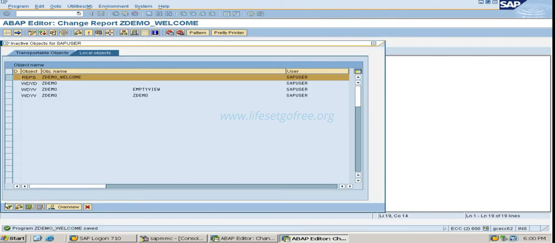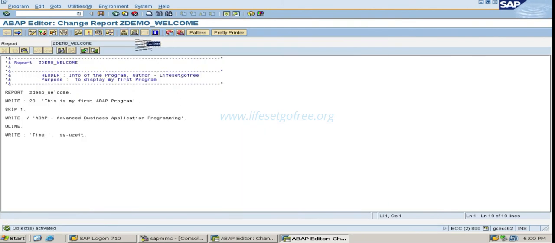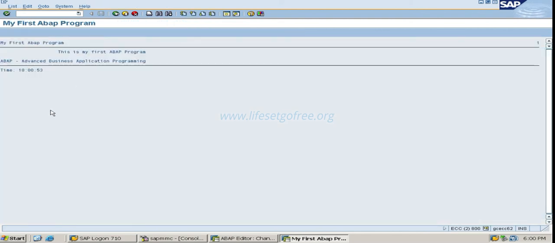Let's activate this as usual. So now the program is activated. It is activated, which means there are no syntax errors. So just execute. See, now you can see this is the title, this is my first statement, this is the second statement. Now you can see the space in between. There is one line space. Earlier, see, I am showing it on the right side, there was no space between these two lines. Now as we have given skip 1, we have one space.